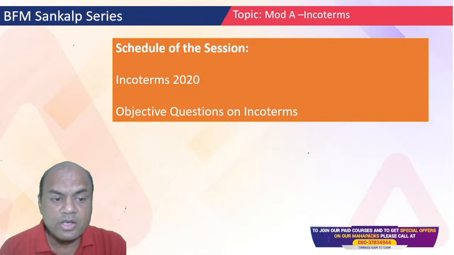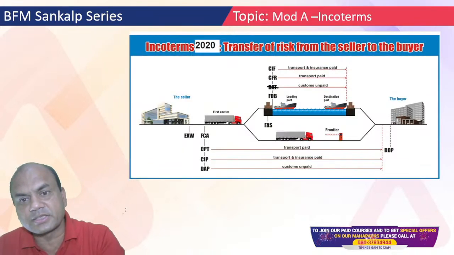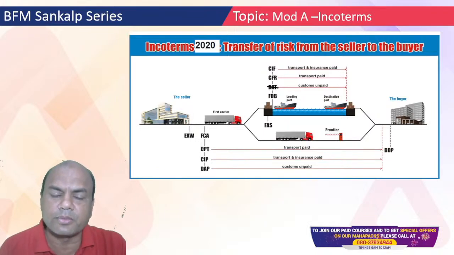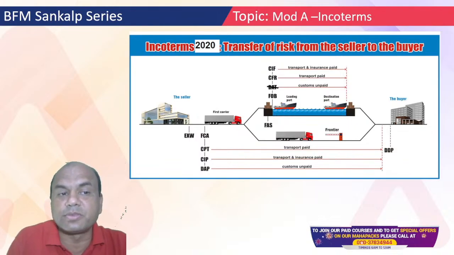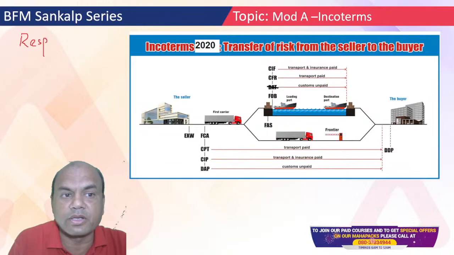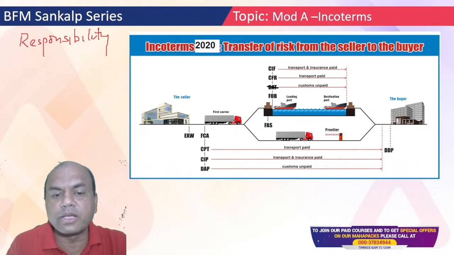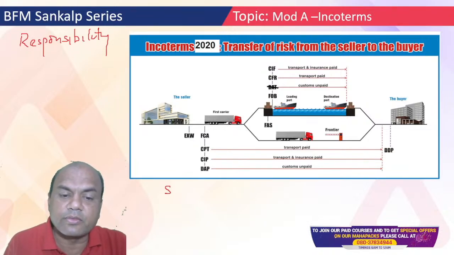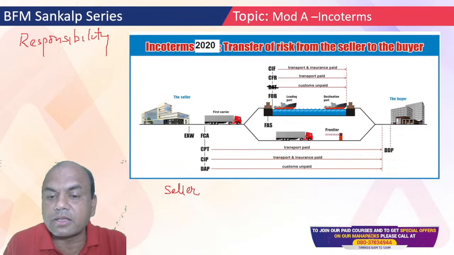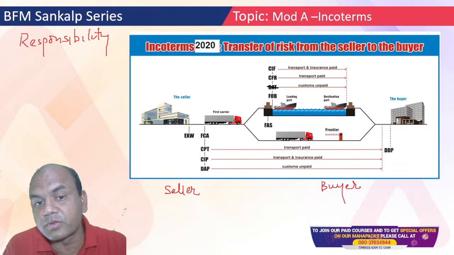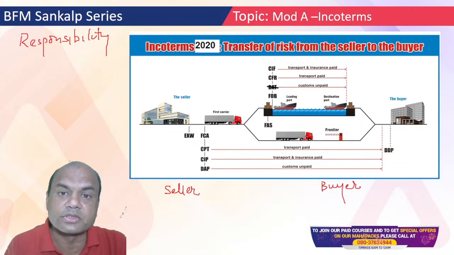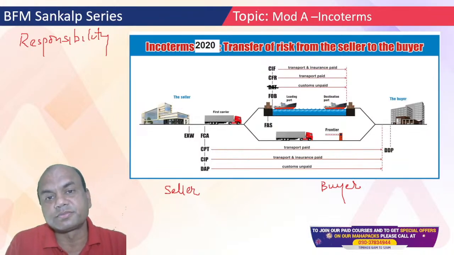Firstly, let me discuss this. Many of you might already know the meaning of Incoterms, but I'll give it to you. Incoterms means responsibility. A responsibility between whom? Whenever I do any export from here, where will the seller give the goods and where will the buyer take the control of those goods? Where will the seller leave the control of the goods and where will the buyer take the control of the goods? This term is known as Incoterms.